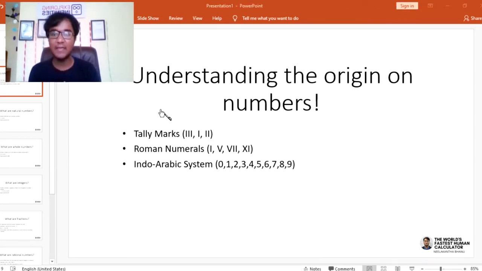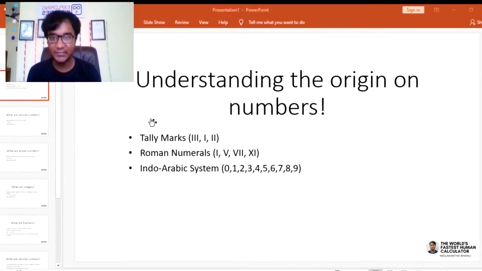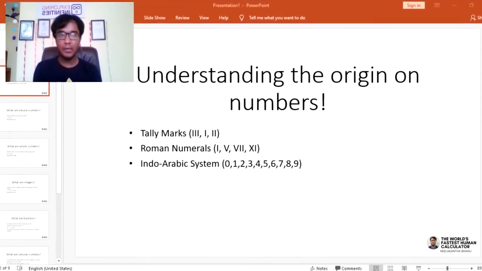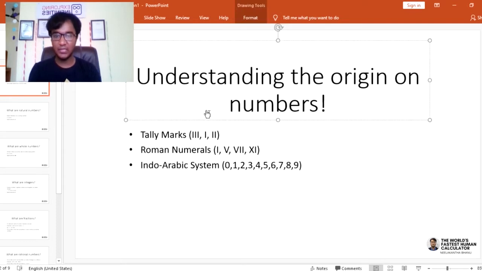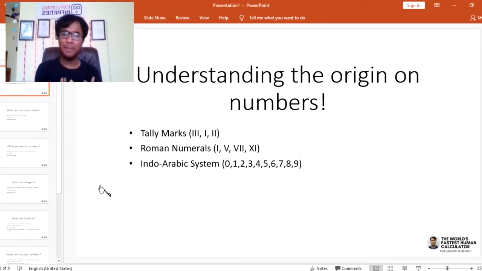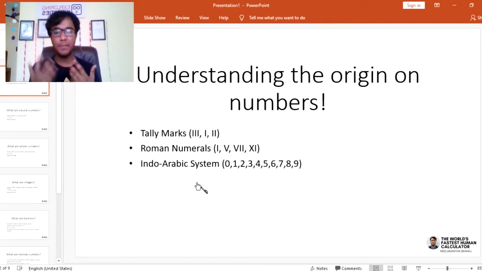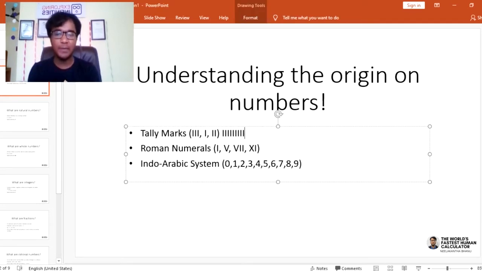So this is how it started and numbers came into being in this way, and after this, people started using numbers for multiple different things. Later on, to represent 20, people used to write these: 1, 2, 3, 4, 5 and cross it, 1, 2, 3, 4, 5 and cross it, 1, 2, 3, 4, 5 and cross it.